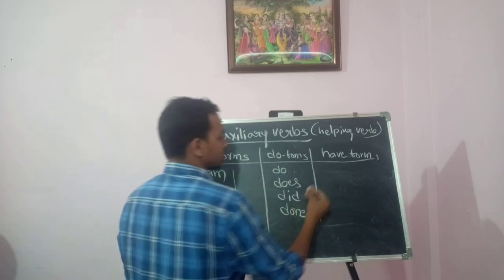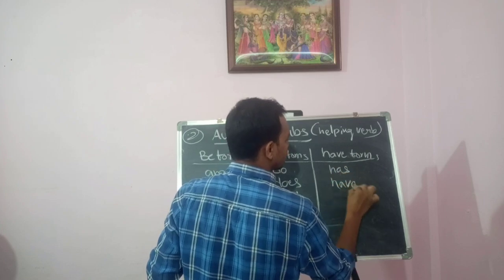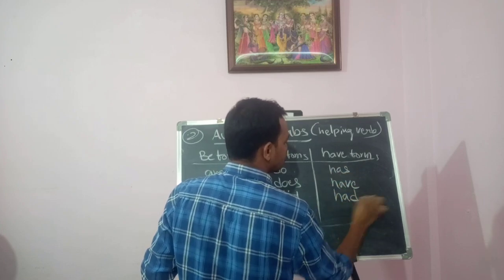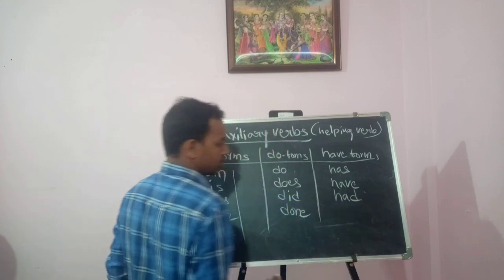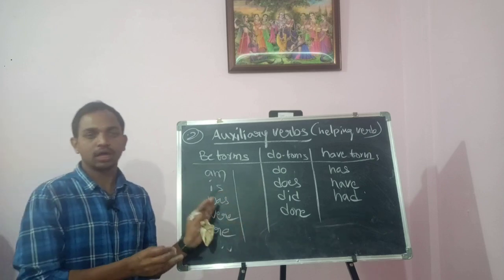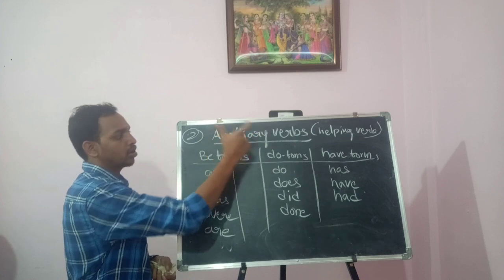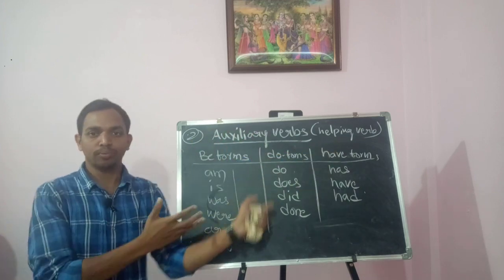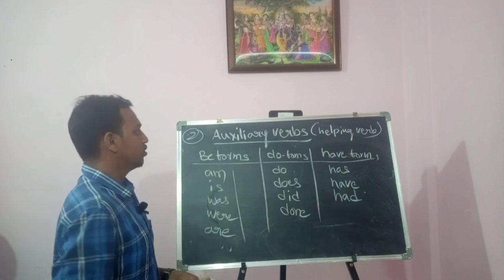Now we have to discuss have forms: has, have, had, been, have been. We can use different kinds of verb forms. These are some more examples of be forms, do forms, and have forms, which are called helping verbs. We have many more. So these are the basic examples of auxiliary verbs.